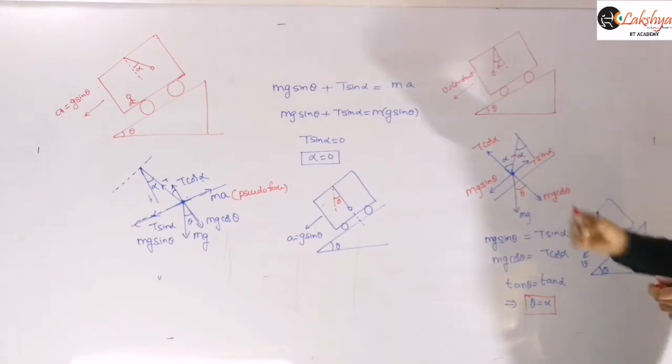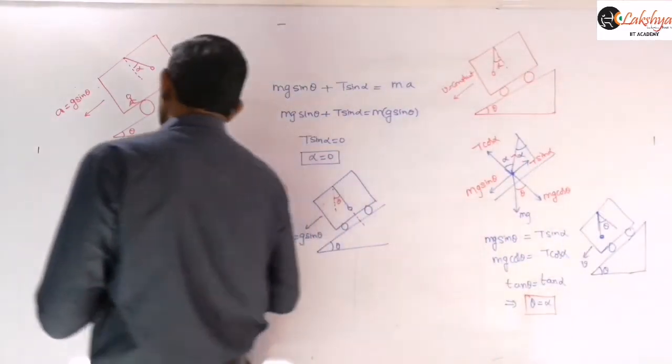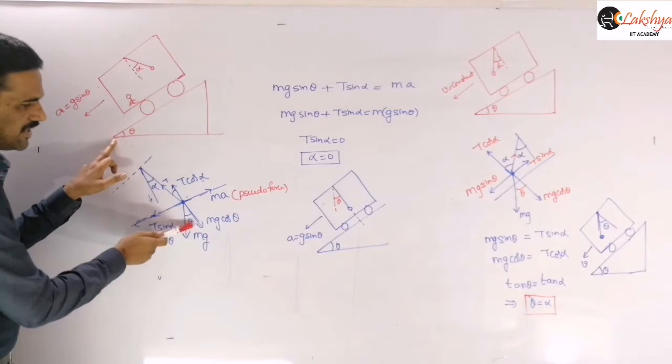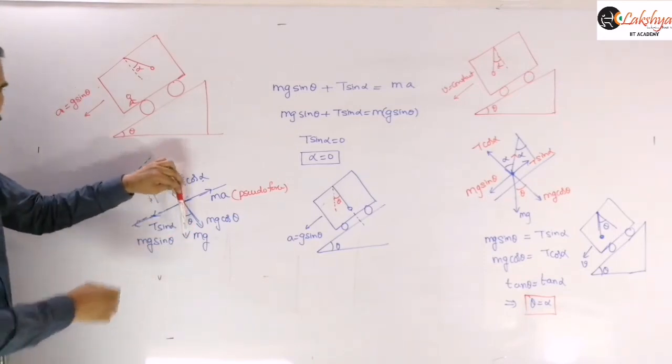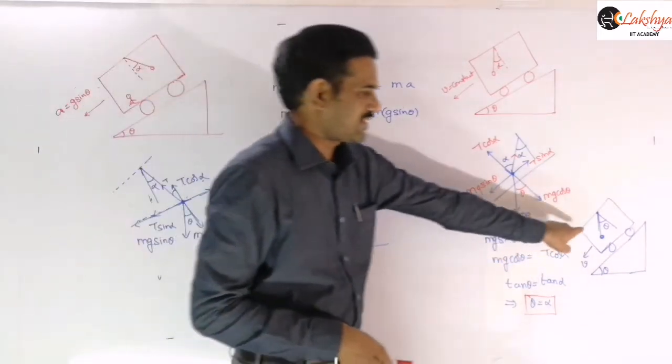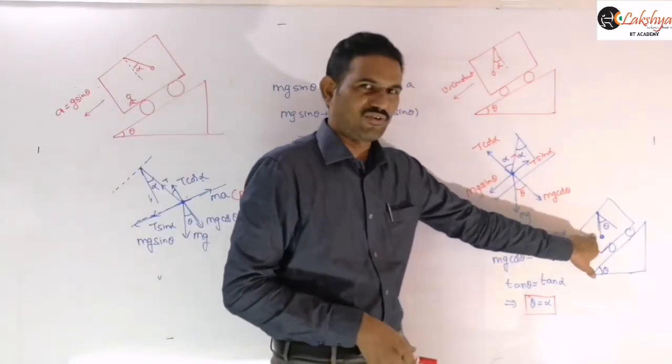We are resolving mg as we are considering here. If this angle of inclination is theta, this angle is theta. So now alpha is equal to theta, which means our bob will be like this. That means the bob is along the vertical direction here. That is what I mentioned here in this final diagram.